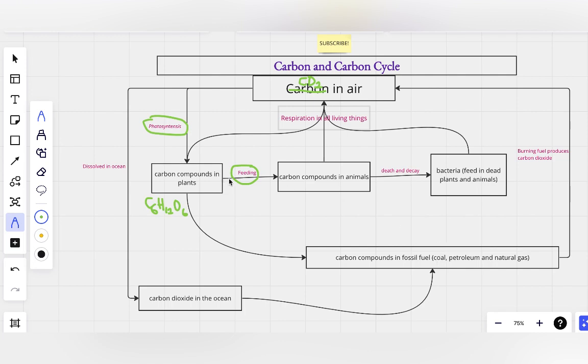But we also said plant respiration, animal respiration, and bacterial respiration all release carbon dioxide into the air. This is moderate, but it is a lot also, because there are about 8 billion human beings alone that are breathing and returning carbon dioxide to the air. Then there are so many billions of animals of different species breathing and returning carbon dioxide to the air. So you can see the rate at which carbon dioxide is being sent to the air is way higher than the rate at which it's taken away.